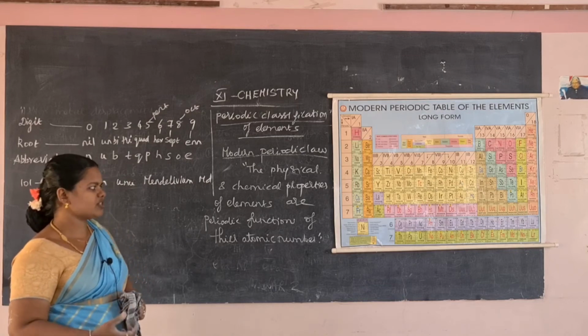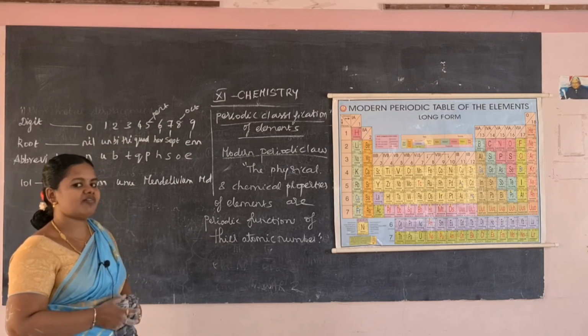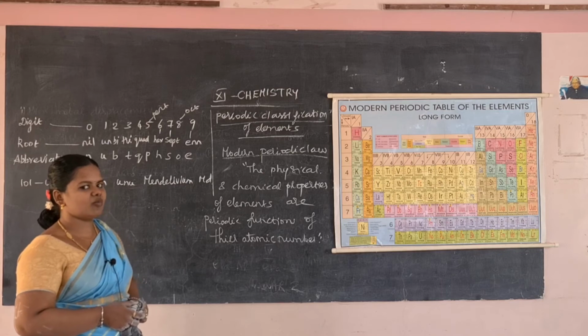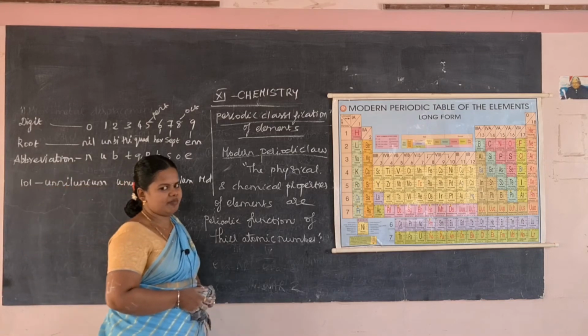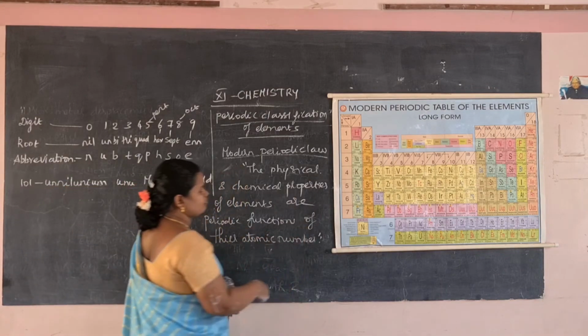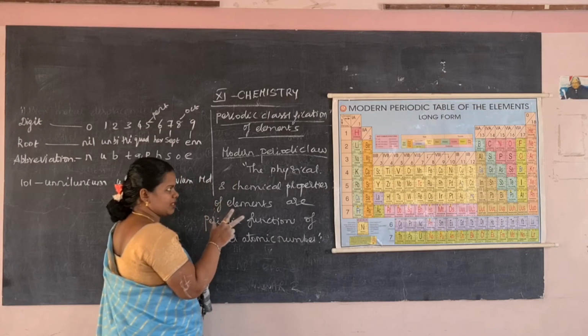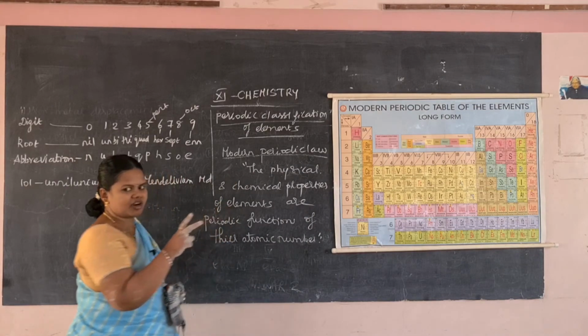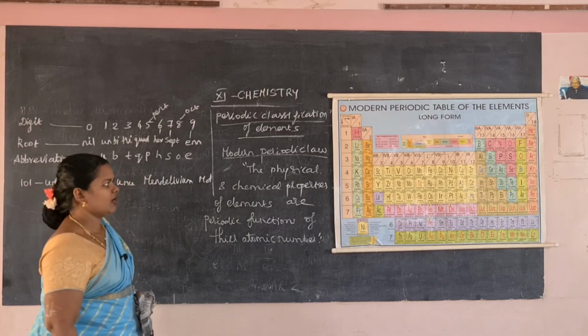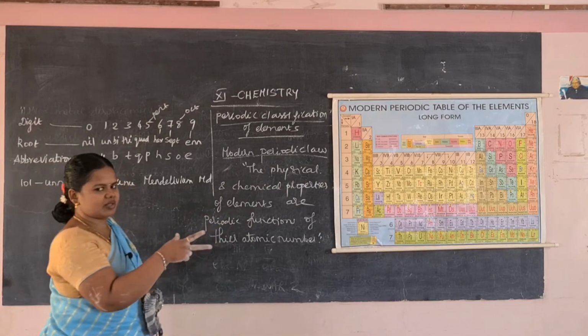That is, they have arranged the elements according to the increasing order of atomic number. Henry Moseley's periodic table. Now we will see the periodic table. In the periodic table, the variation of electronic configuration, that also we will see. Now we will see the general concept in the periodic table.